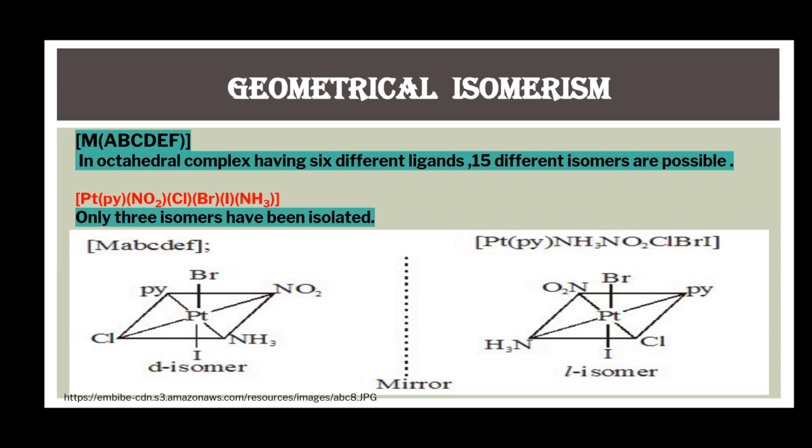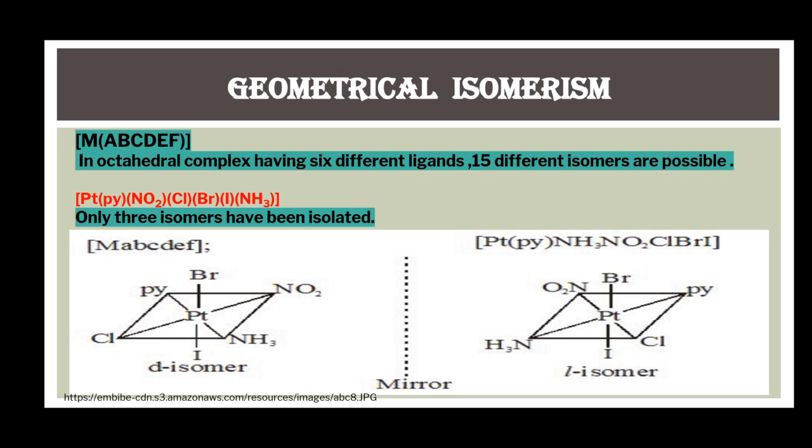This is a type of octahedral complex in which all the 6 ligands are of different types. Like in the case of square planar complexes, the structures of the different isomers for such a complex can be drawn by fixing one of the ligands and by placing all other ligands trans to it.